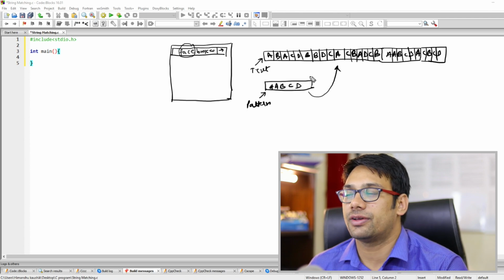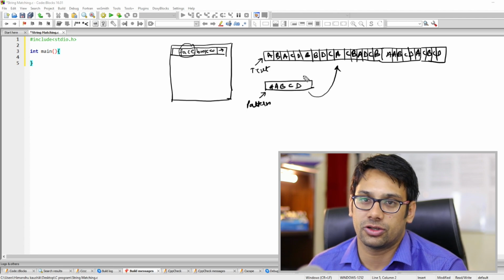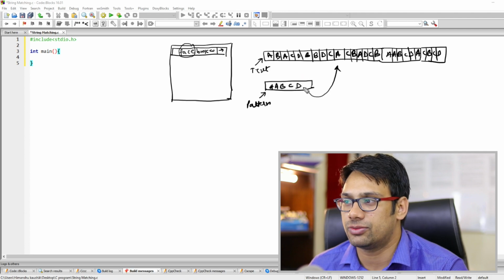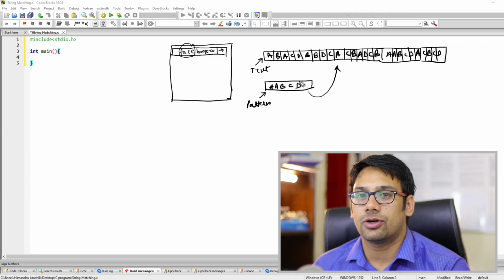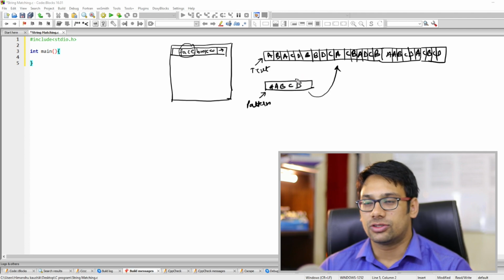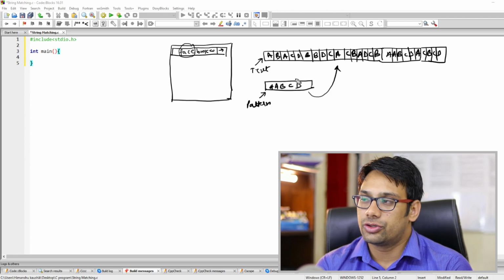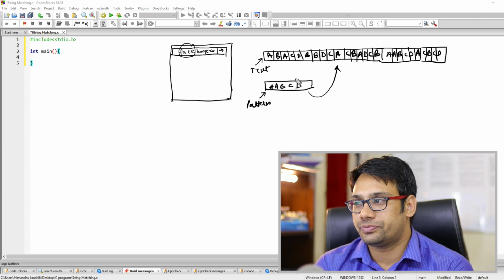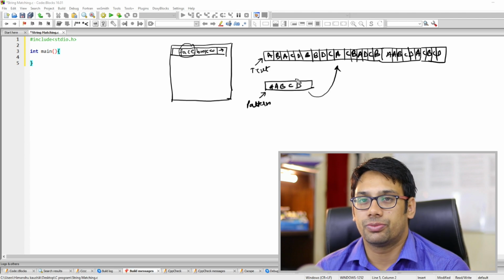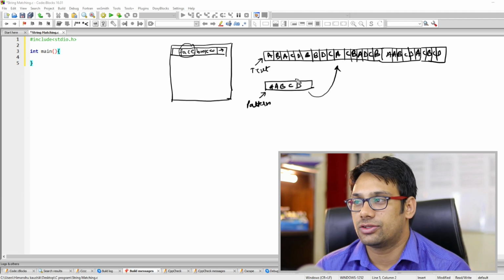You can implement a very easy algorithm, a brute force algorithm, sometimes also called a naive algorithm, to search this pattern. But the time complexity of the brute force or naive algorithm is higher compared to the other algorithms. So we introduced the other algorithms to improve the time complexity of searching the pattern in the text.